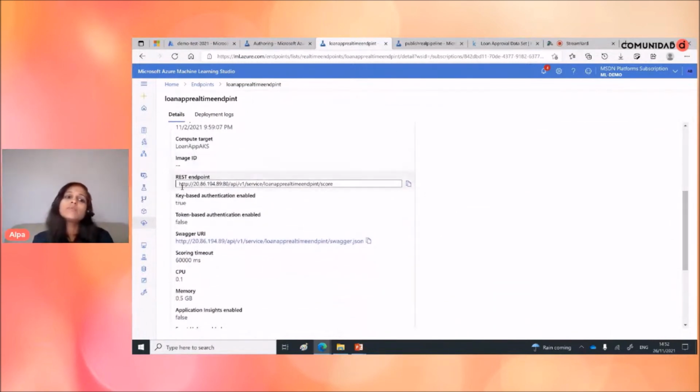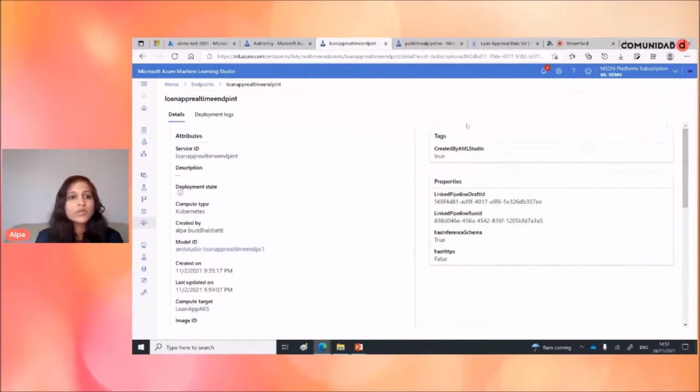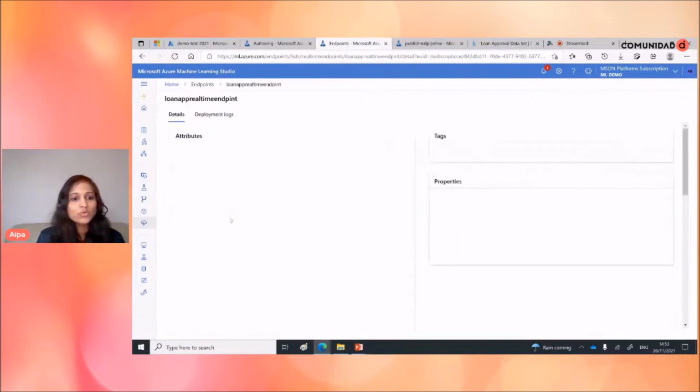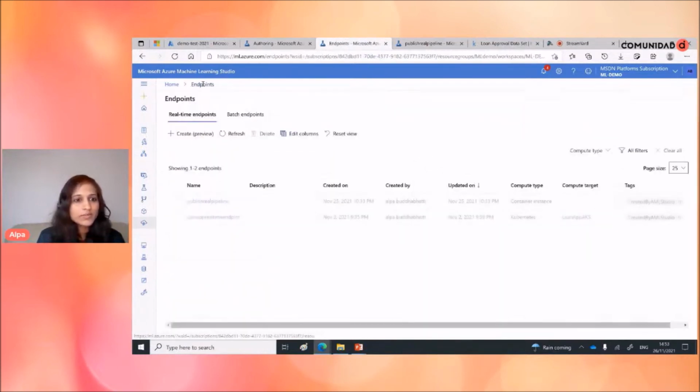But generally you will get endpoints like this URL, which is a REST URL, which can be used in any other application, but you need to pass a key, an API key. So let's close this one, and let's see another one. I think I have two. Sorry, I clicked it again.